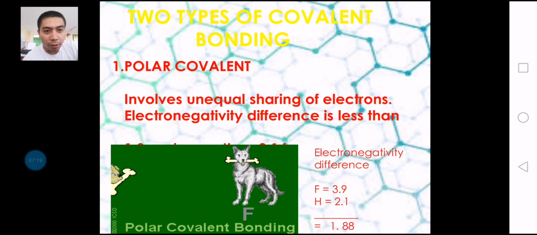And as you can see, it has an unequal sharing of electrons, and the electronegativity difference is less than 1.9. They usually occur between non-metals. Unlike ionic bonding, which occurs between metal and non-metal, covalent bonding occurs when non-metals combine.